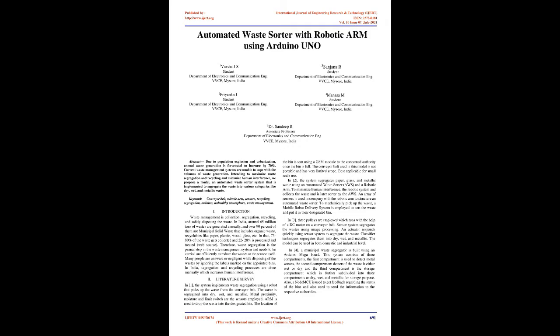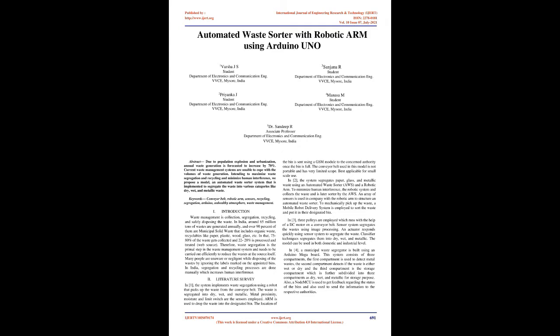Of that, 75–80% of the waste gets collected and 22–28% is processed and treated. Web source. Therefore, waste segregation is the primal step in the waste management system and needs to be carried out efficiently to reduce the waste at the source itself. Many people are unaware or negligent while disposing of waste, ignoring the labels marked on the appointed bins. In India, segregation and recycling processes are done manually, which increases human interference.